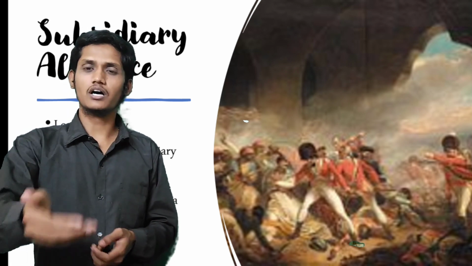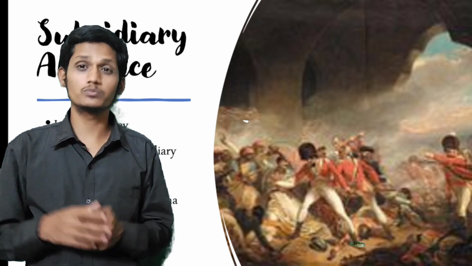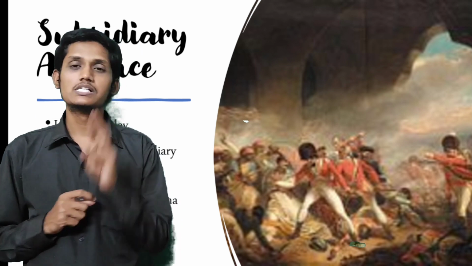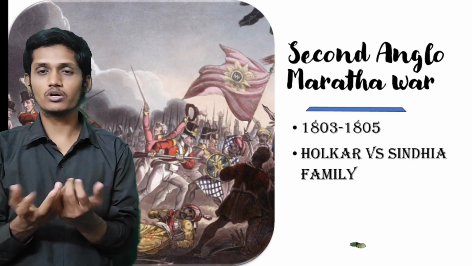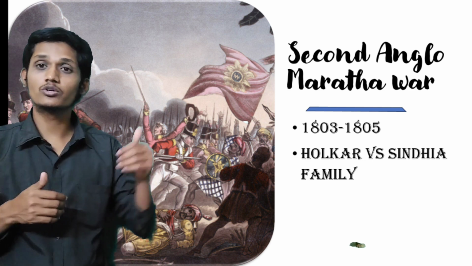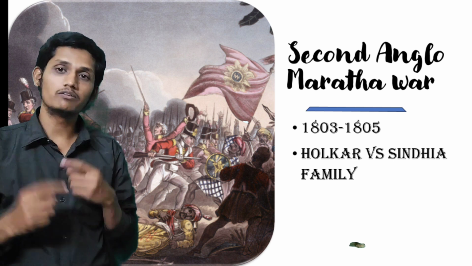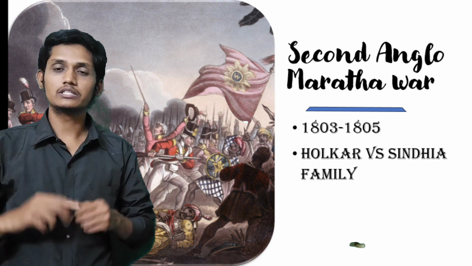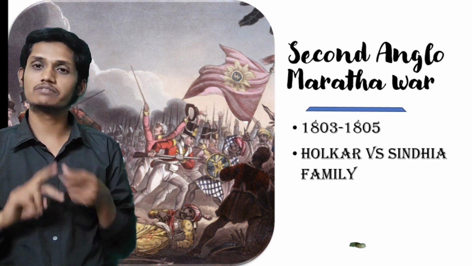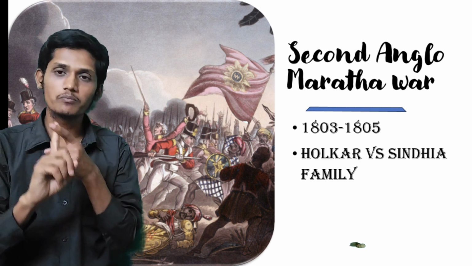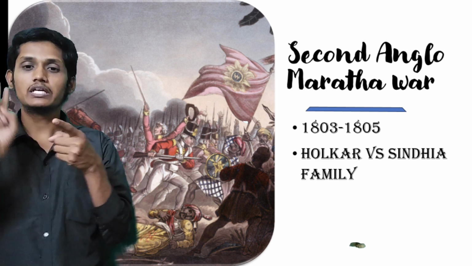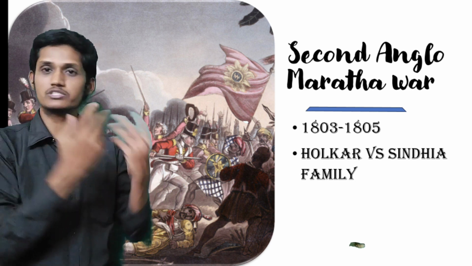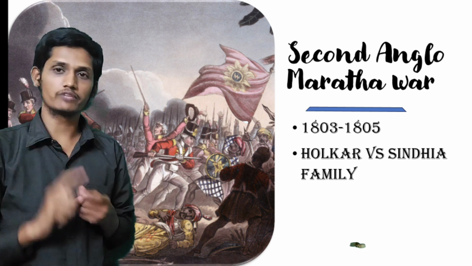We'll discuss how the Marathas came under Subsidiary Alliance, because the Marathas were one of the strongest rulers. So let's discuss the Second Anglo-Maratha War, 1803 to 1805. Revise: 1803 to 1805. In the second Anglo-Maratha War, what happened? There are two families, the Holkar family and the Sindhya family. S for Suhail, S for Sindhya family. Imagine you are from the Holkar family and I am from the Sindhya family.